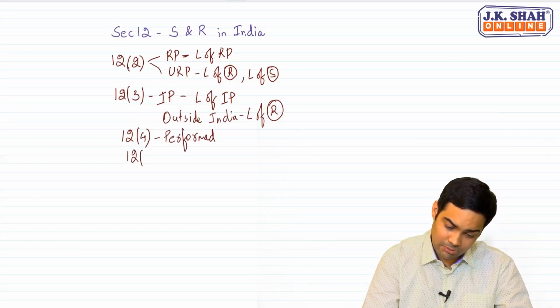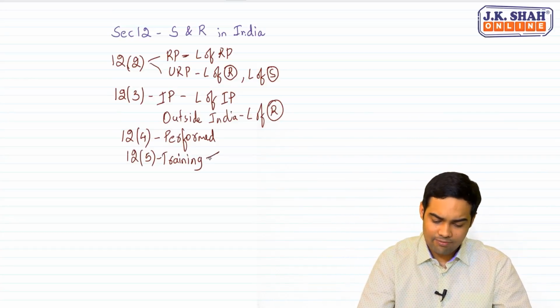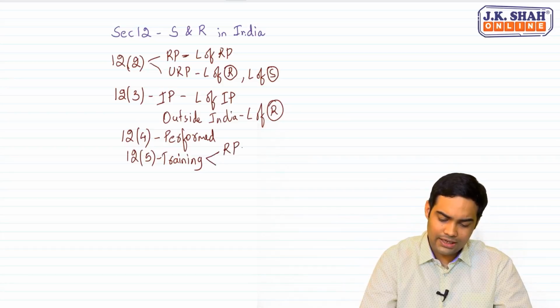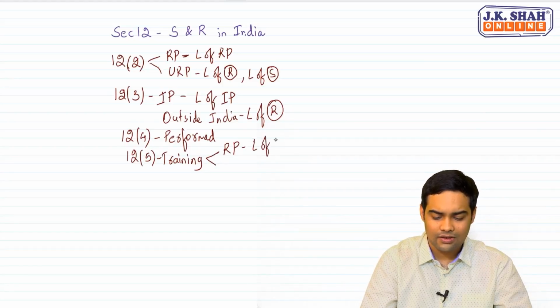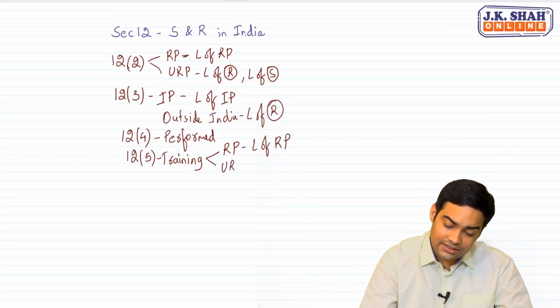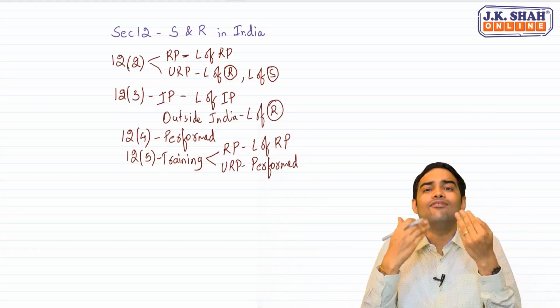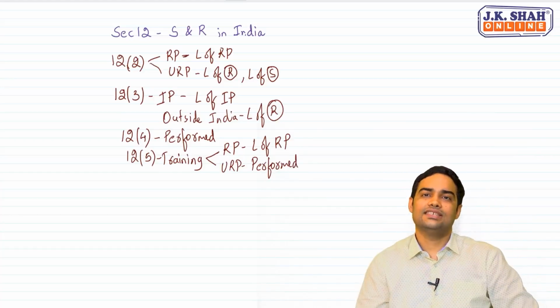12.5 talks about training. See, in training, the government intends to give ITC. So what has the government done in training? Training they have broken into two parts. If it is provided to a registered person, then the location of such registered person. If it is provided to an unregistered person, then where the service is performed. Because the government wishes to give ITC in case of registered persons.